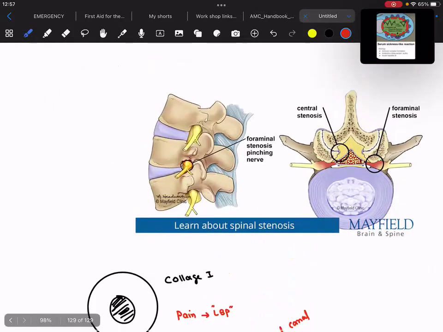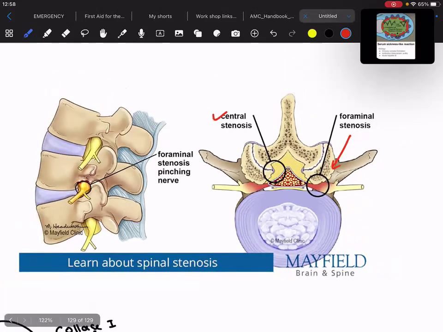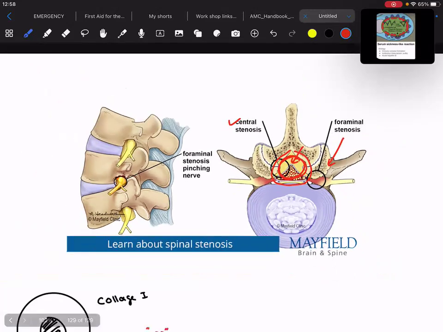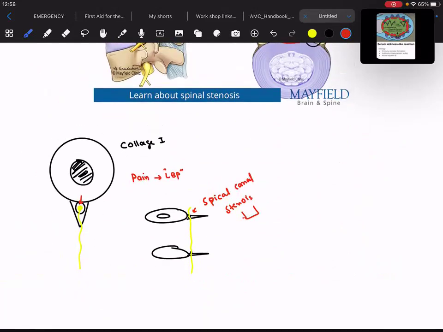As you can see over here, there is spinal canal stenosis. More importantly, there is central stenosis, which is shown over here. Then here you can see there is foraminal stenosis. But in spinal canal stenosis, if this is the spinal cord and this is the spinal canal, this narrows down, resulting in impingement of the nerves and different signs and symptoms.